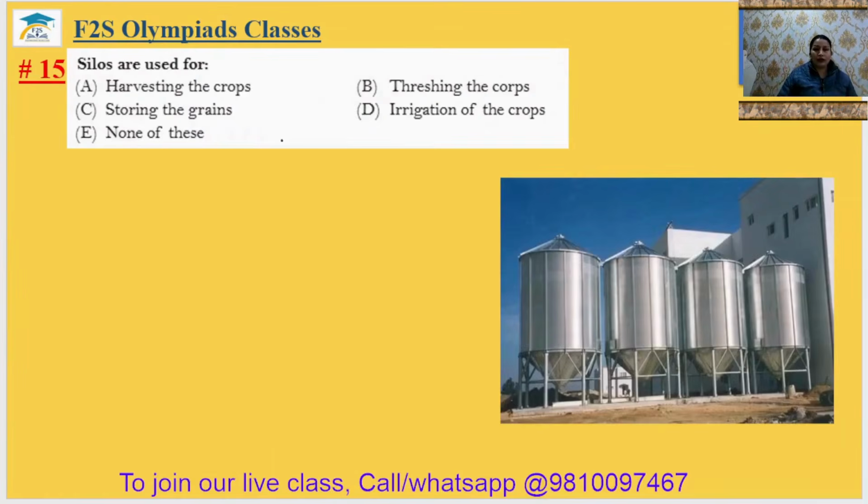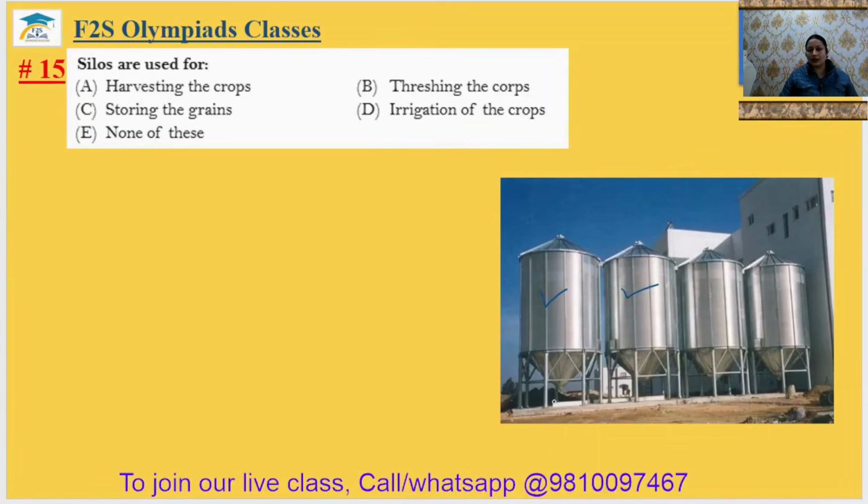Question number 15. Silos are used for storing the grains. Actually, silos are made at a large scale so that we can keep a huge amount of grains. If there is any drought or any natural disaster so that we cannot grow crops, we can use these reserved crops.